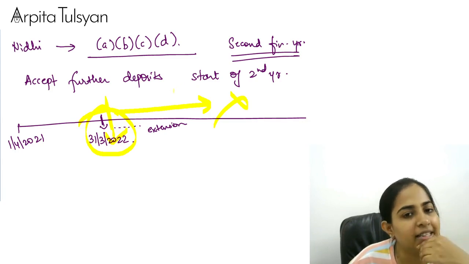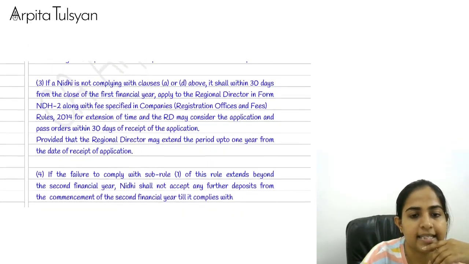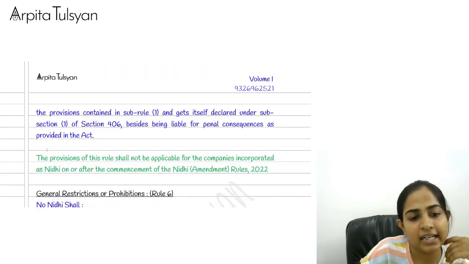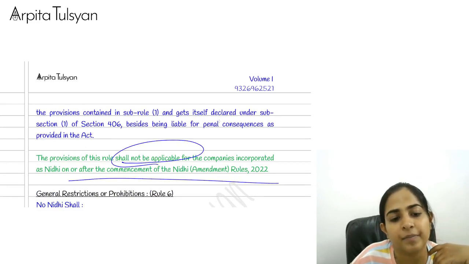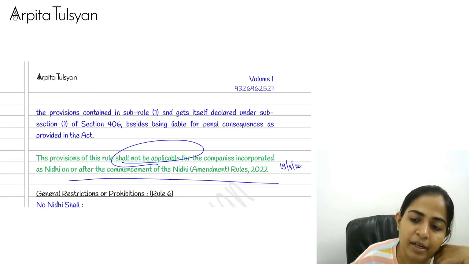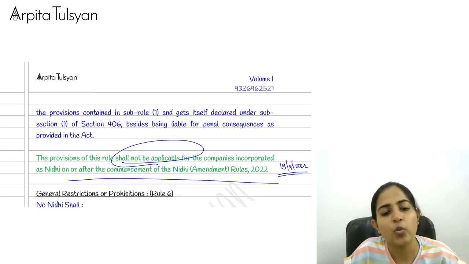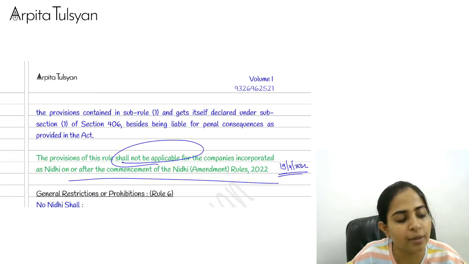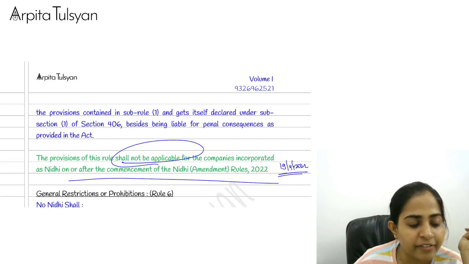Very, very clear with this, everyone. Are you clear with this? Yes. And then they say that the provisions of this rule, that is your rule number 5, this shall not be applicable for the new Nidhi companies. New Nidhi companies means on or after 19th April 2022, this entire rule of 200 members and all these things won't be applicable. Are you clear with this?